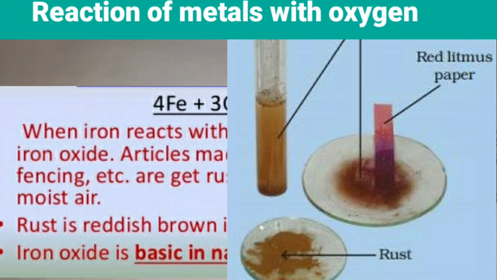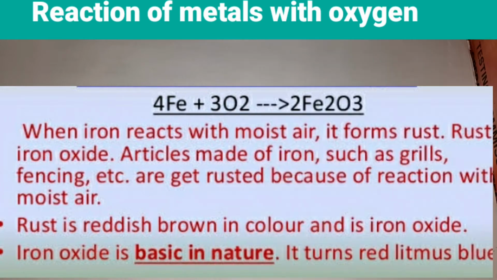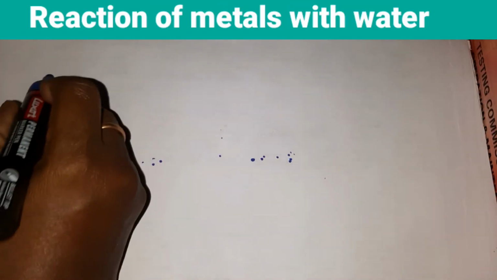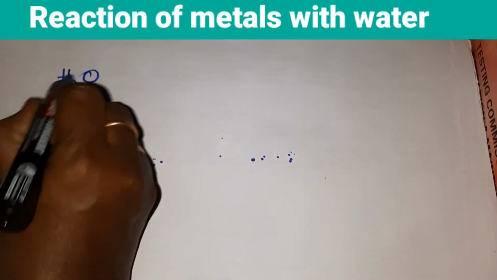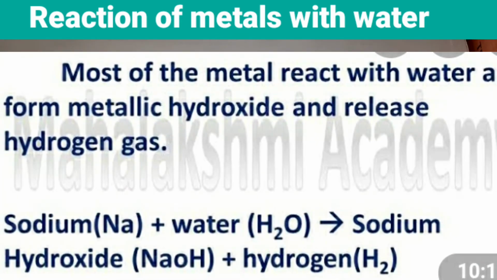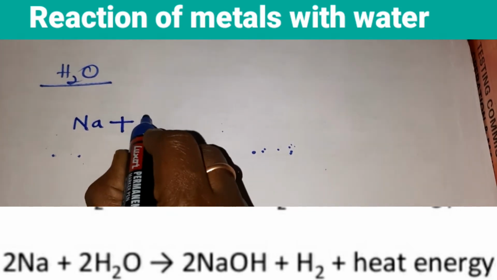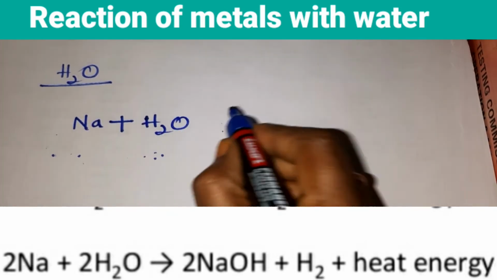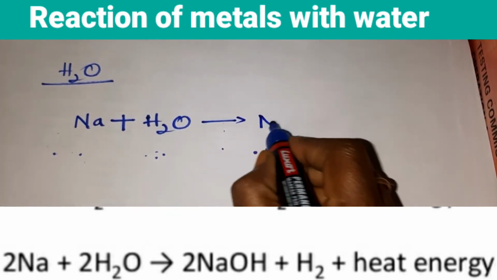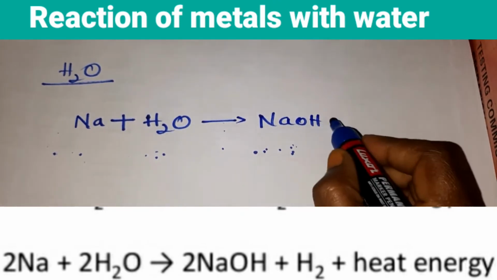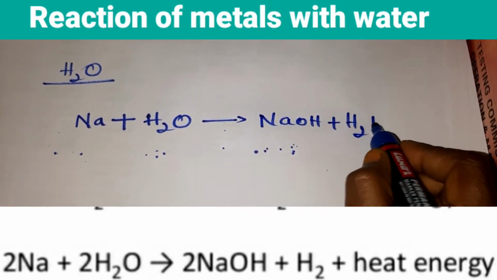Now we shall see the second chemical property of metals, children. That is, what happens when metals react with water. Most of the metals react with water and form metallic hydroxides and release hydrogen gas, children. So for example, you can take sodium. Sodium is a metal; when made to react with water, what happens? You get sodium hydroxide with the liberation of hydrogen gas.